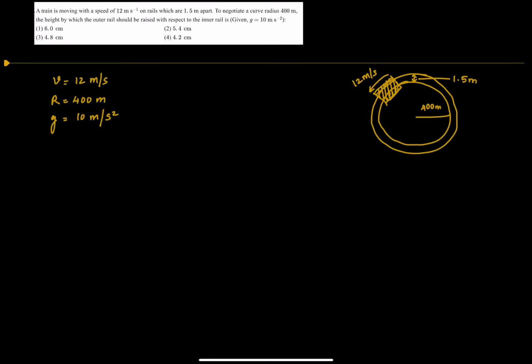So in this question, we are asked to find the height by which the outer rail of a curve should be raised when a train moves around it. So let's break this down step by step.